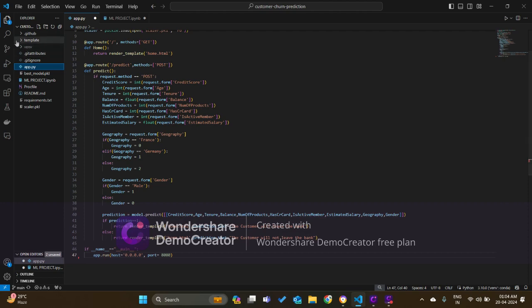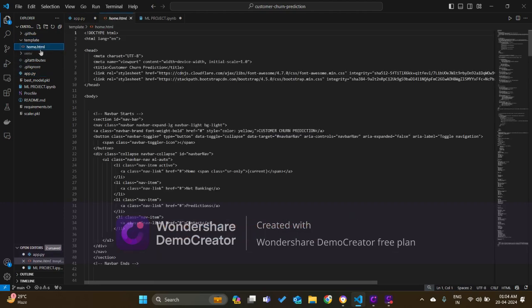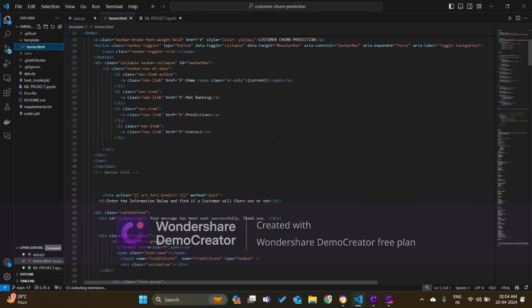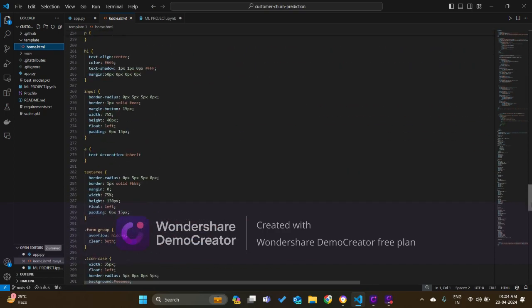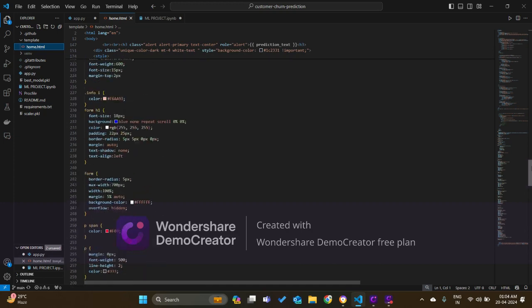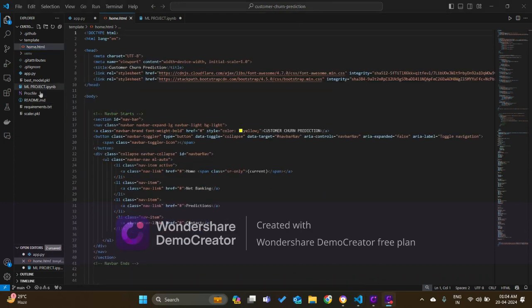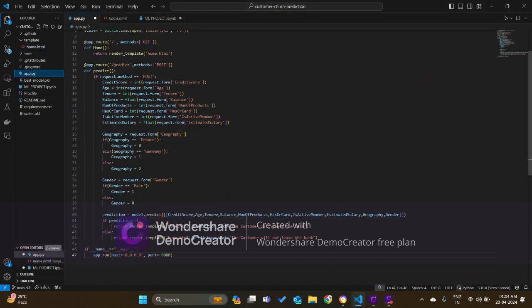We actually built a home.html file in the templates folder. There is the home.html file. So this is the code of my user interface, like how my interface will look. This is the whole code. And then in app.py, we return the home.html file using the render_template function, which will finally give us the prediction of whether the customer will leave the bank or not.